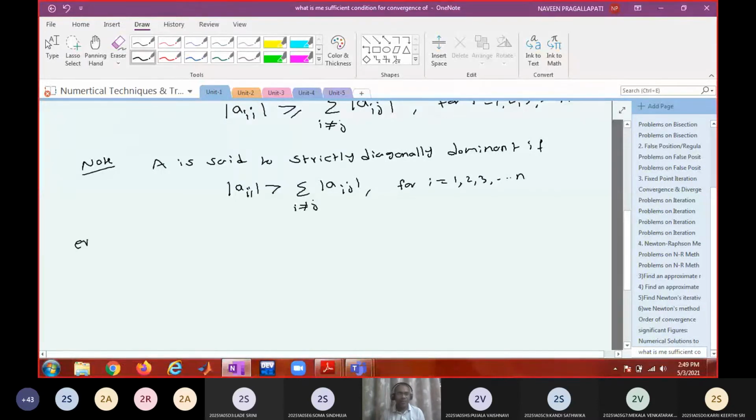So what are examples of some diagonally dominant matrices? If I write something like -10, 2, 6, 4, 6, 1, -2, -3, 5. Is this diagonally dominant or not?